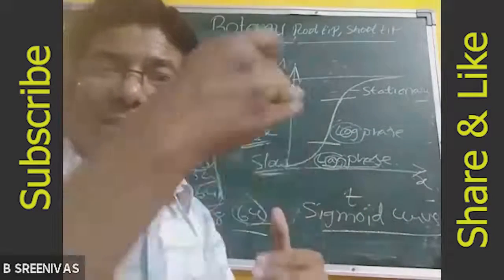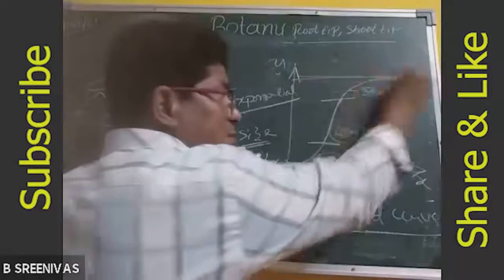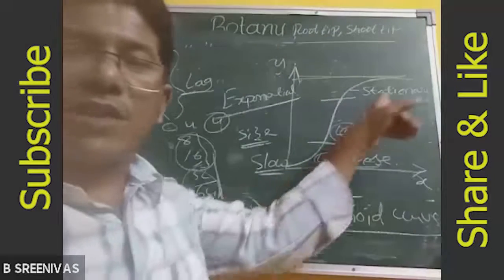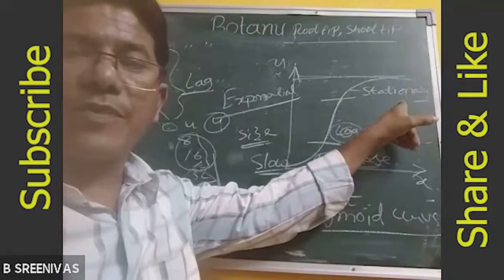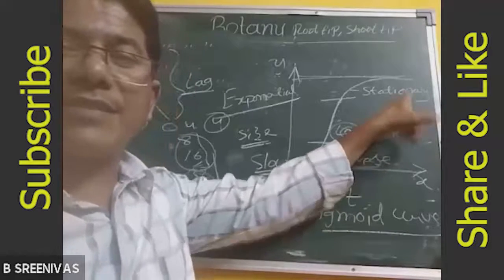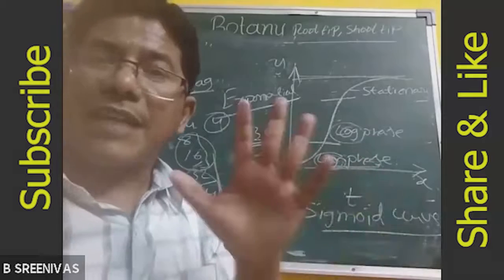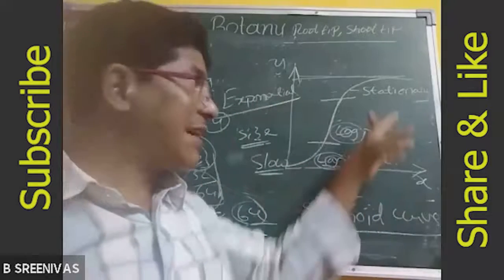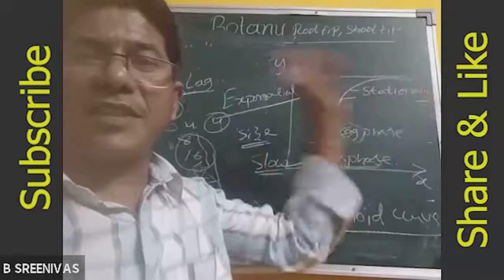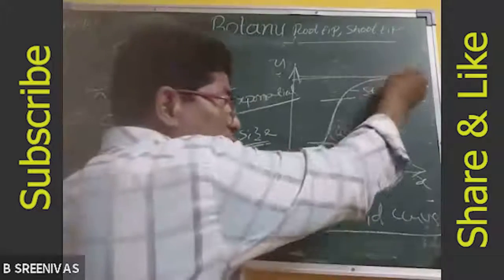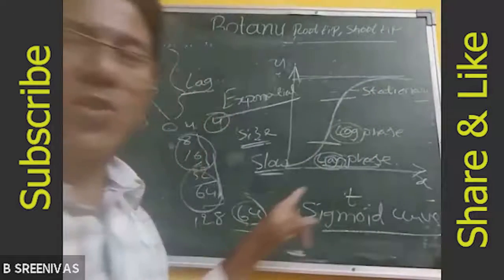The growth rate slows down and stops at one stage. That stage is called the stationary stage, where there is no growth. Growth is temporarily stopped. All these three stages together form a curve called the sigmoid curve.